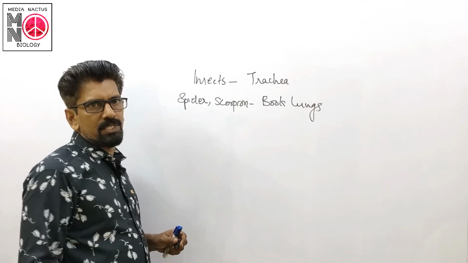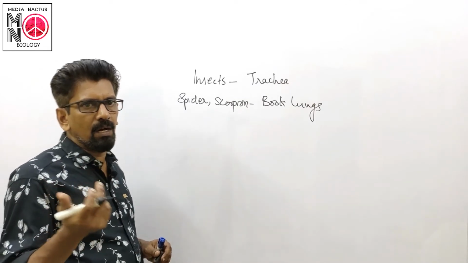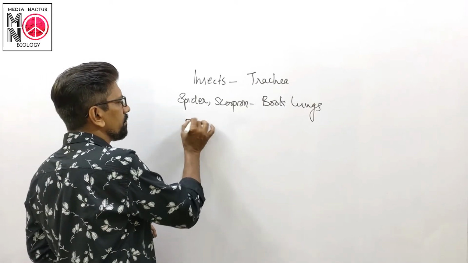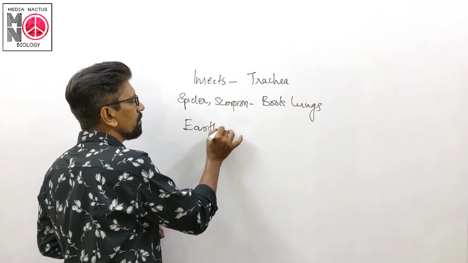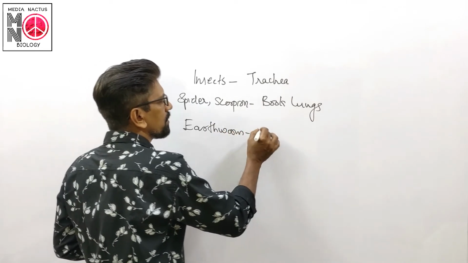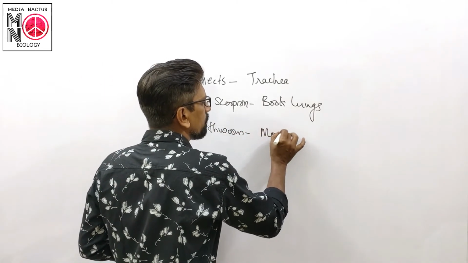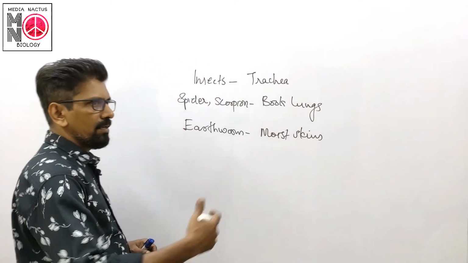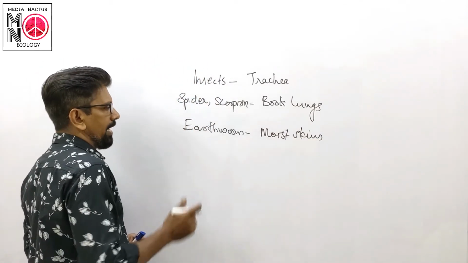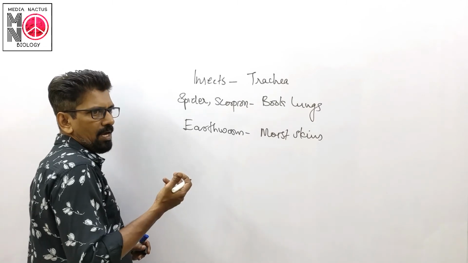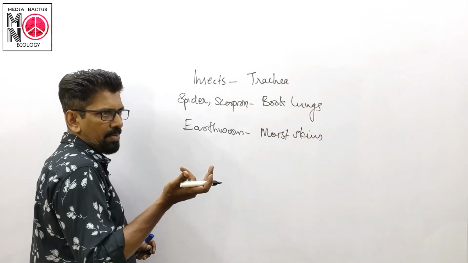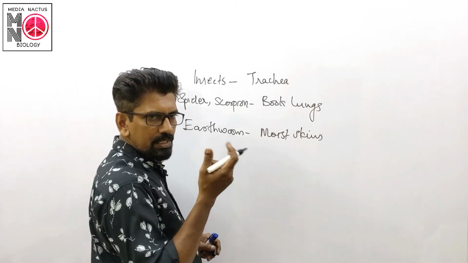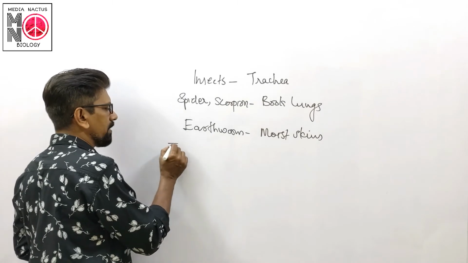Other organisms like earthworms use moist skin. Among vertebrates like amphibia, the aquatic amphibians use gills, and terrestrial amphibians